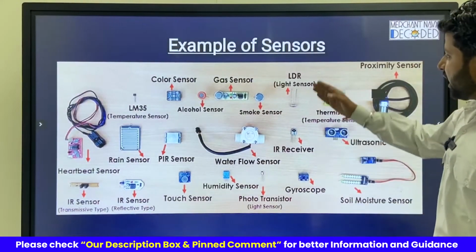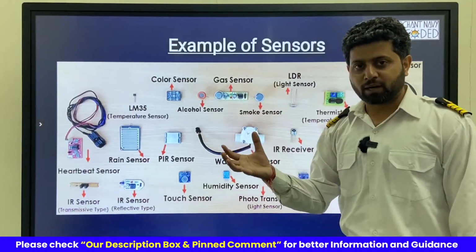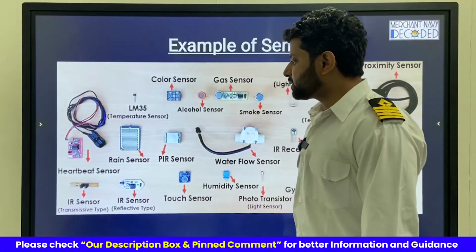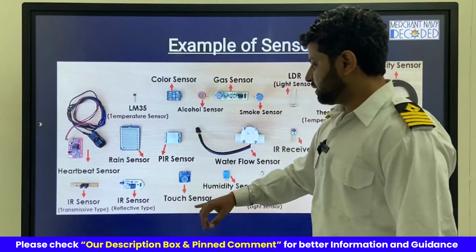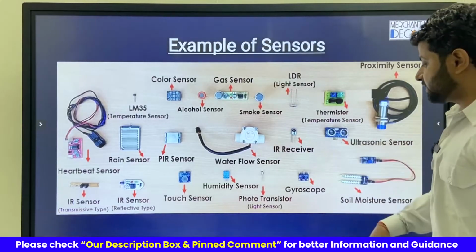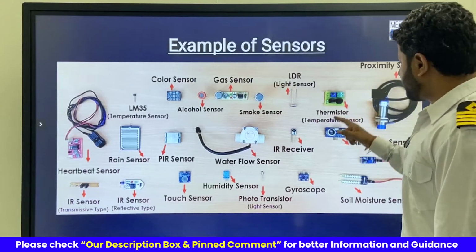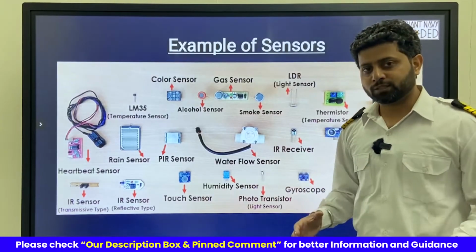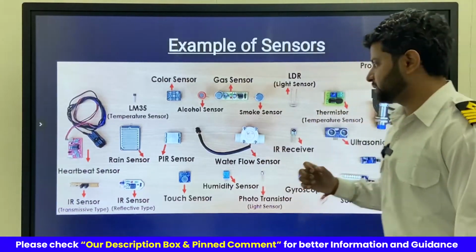Examples of sensor are light sensor, gas sensor, alcohol sensor, which you use if somebody is drunk and driving, the police inspector searches with the alcohol sensor, color sensor, temperature sensor, heartbeat sensor, rain sensor, PIR sensor, infrared sensor, again infrared sensor reflective type, touch sensor, humidity sensor, water flow sensor, infrared receiver, photo transistor, gyroscope, soil moisture sensor, ultrasonic sensor, temperature sensor, thermistor type, proximity sensor. God, there's so many sensors. And trust me, all those sensors which are used on ship, we'll be discussing in this automation package slowly.